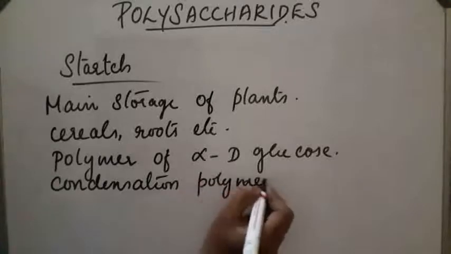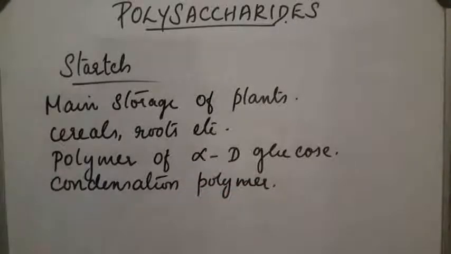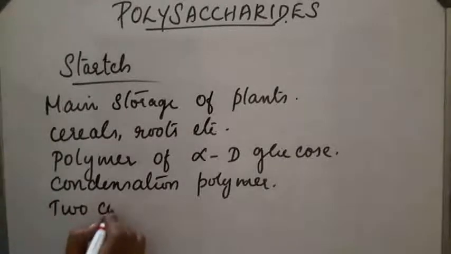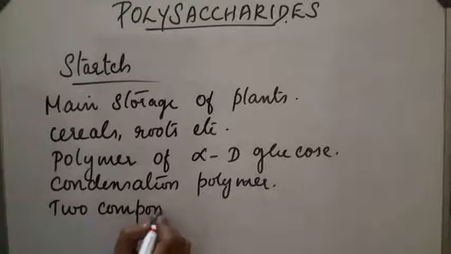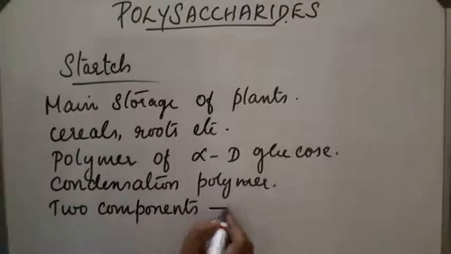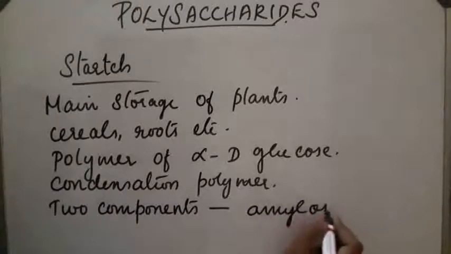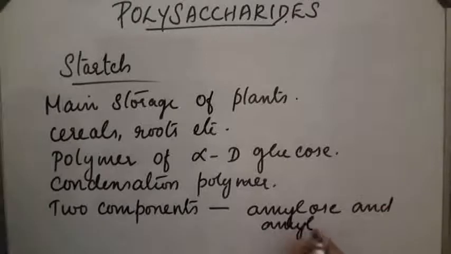Starch is a condensation polymer of alpha D glucose. It consists of two components, amylose and amylopectin. Let us discuss one by one.